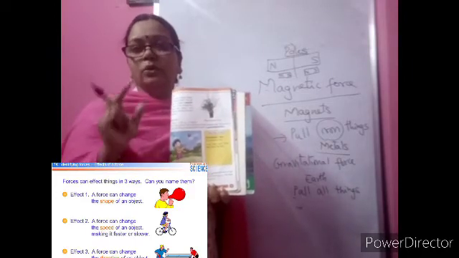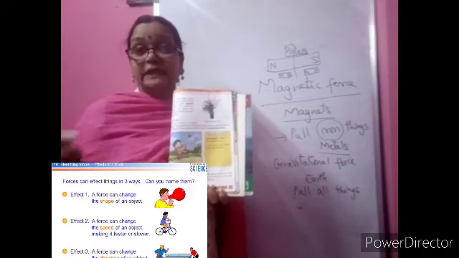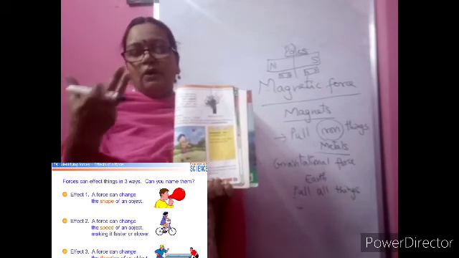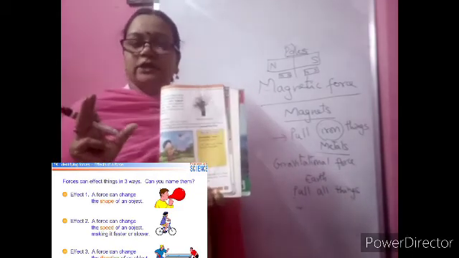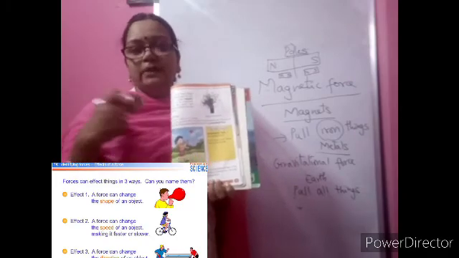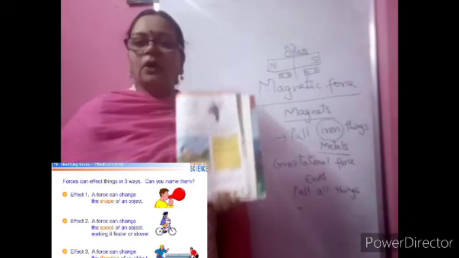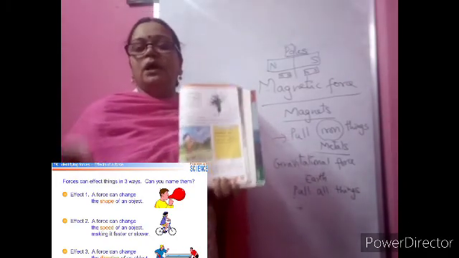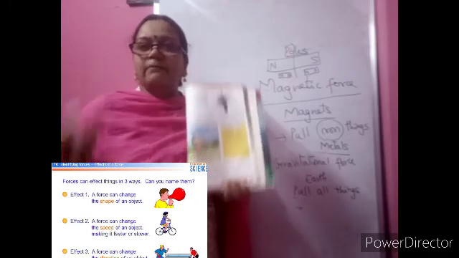Gravitational force. Which is having the gravitational force? Earth is having the gravitational force. Many objects in the universe also will have it. But as we are on the earth, we are all able to walk on the ground. We are able to jump and come back to the earth.